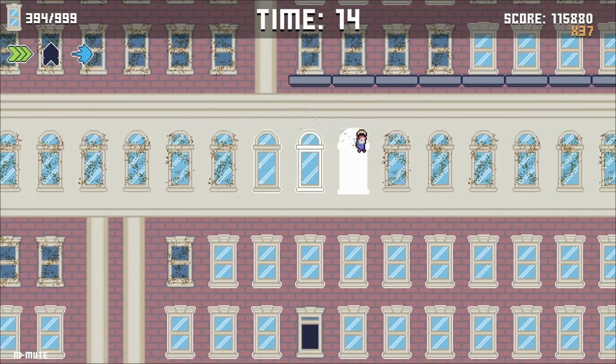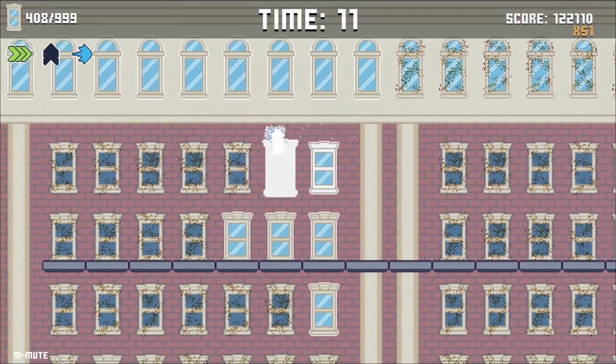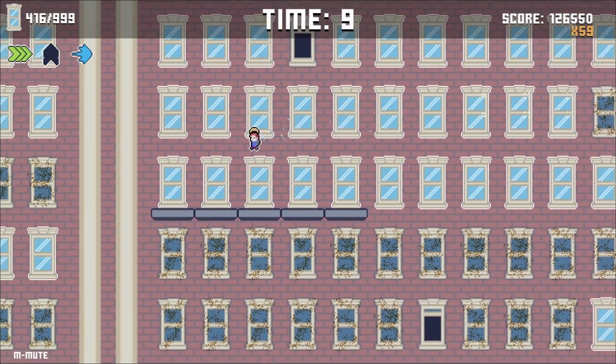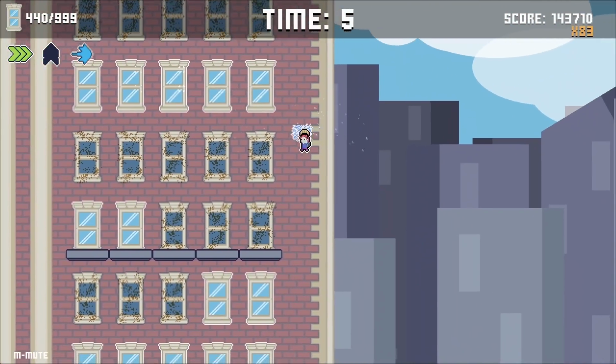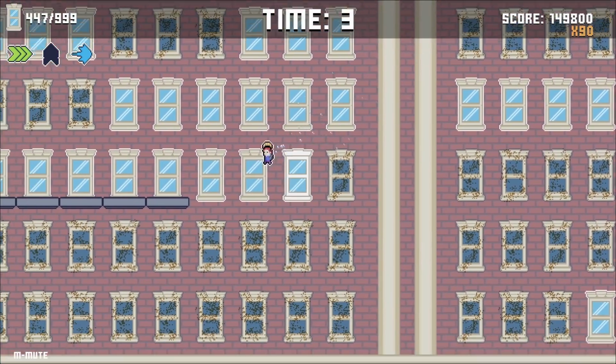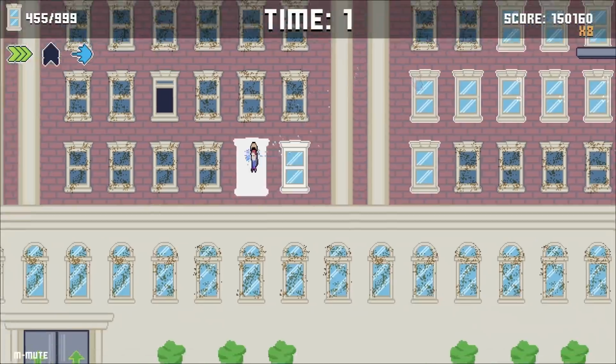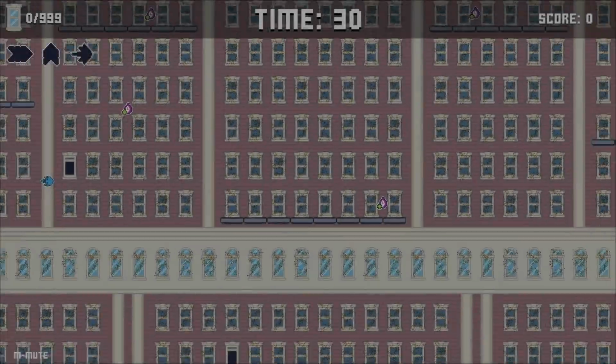Cleaning multiple windows without touching the ground will give you a multiplier per window to your score. When landing on the ground or ledge, or being stunned, the multiplier will reset to 0 and must be started again. There are 999 dirty windows in total, and at the end of the run, the game will save the highest score achieved as well as the most number of windows cleared in one run.